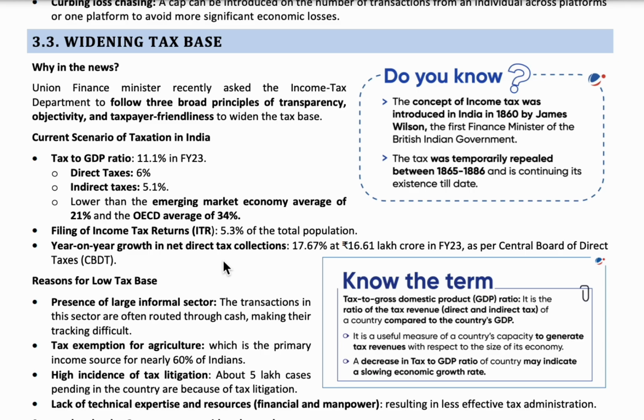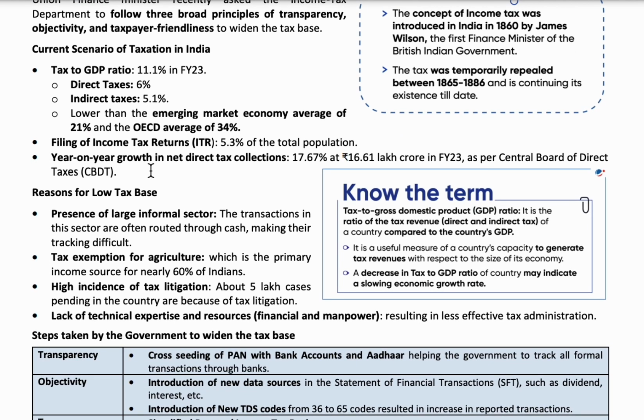Even the informal sector doesn't pay any tax, and there is a lack of technical expertise and a lack of tax litigation. All these are reasons for the low tax to GDP ratio. Due to the large informal sector there is no proper income for the people, agricultural tax is exempted, and there is less effective tax administration. All these are the major reasons for the decrease in the tax to GDP ratio.